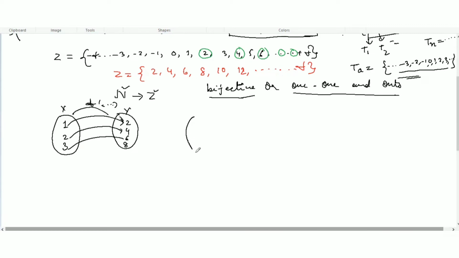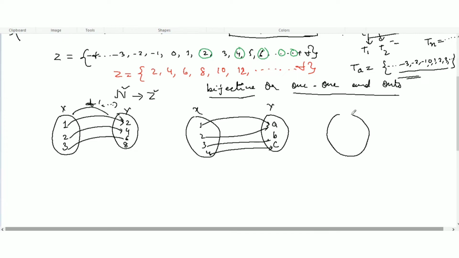Let's make another set, X and Y, with 1, 2, 3, 4 and A, B, C. And another one, X and Y, with 1, 2, 3, 4 and A, B, C, D, mapping 1 and 2 to A, 3 to B, 4 to C.